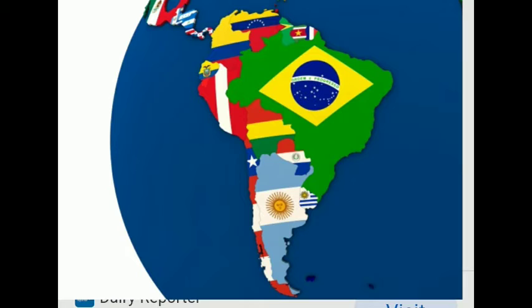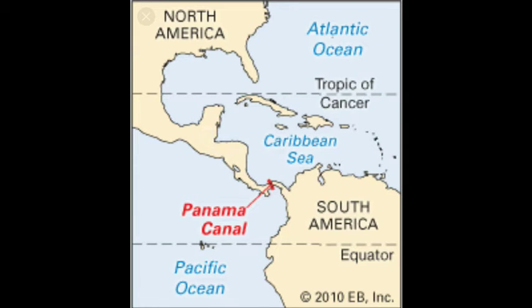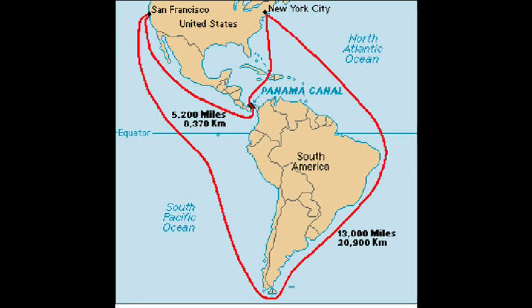North America and South America also formed a single landmass before they were separated by the Panama Canal. Now you can see before it was a single landmass, as I showed you with Asia and Europe. Afterwards this was separated by the Panama Canal. We can see in the picture. Okay, so which canal separates North America and South America, children? Panama Canal. And the fourth largest continent is South America.